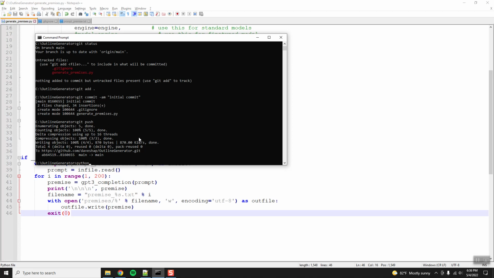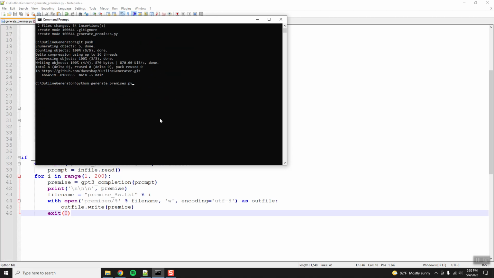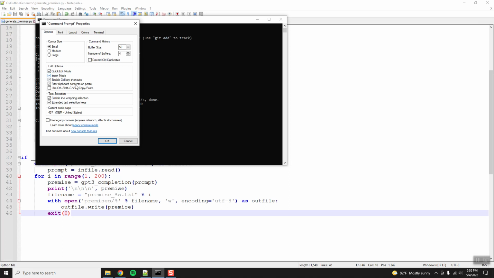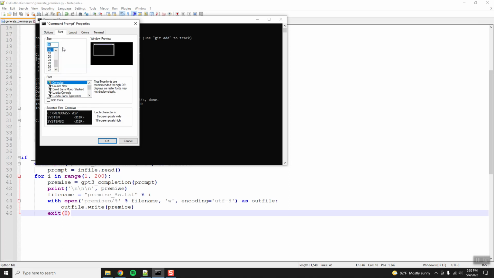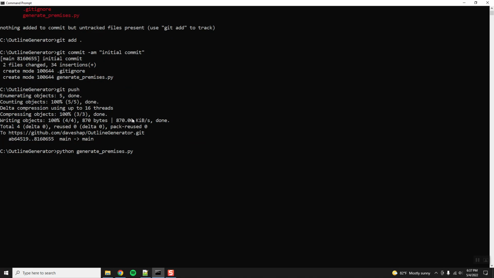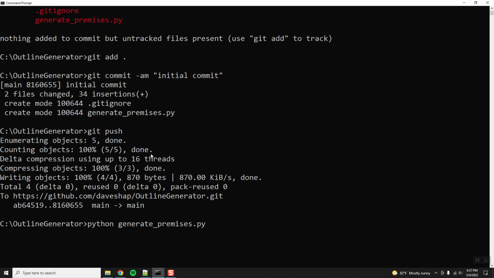So python generate premises. Can I zoom in on this? Can I make this bigger? Edit, properties, cursor, no, not cursor size. Font, there we go. Make the font a little bit bigger so you can see it. There we go, look at that, beautiful. Let's go a little bit bigger so that you can see what is going on. You don't have to squint at your screen. 36, that's enormous. Maybe that's a little too big. Heck with it.